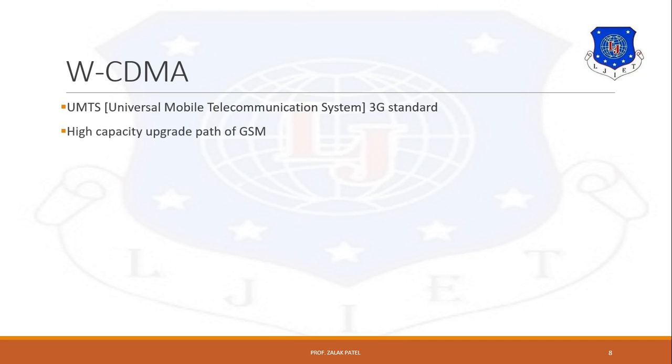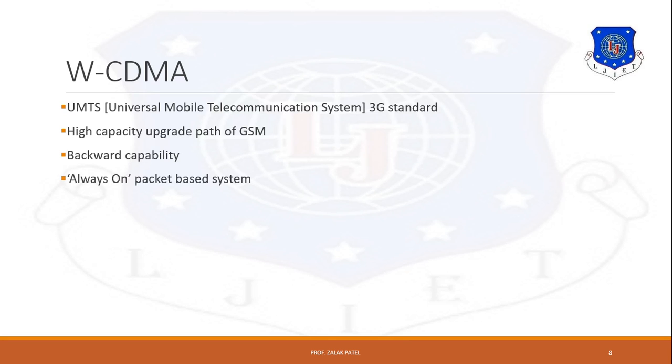Earlier it was called UTRA. It was designed to provide a high capability upgrade path for GSM. UTRA means Universal Terrestrial Radio Access. It also provides backward compatibility with second generation standards like GSM as well as IS-136.